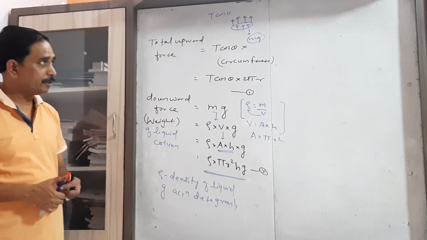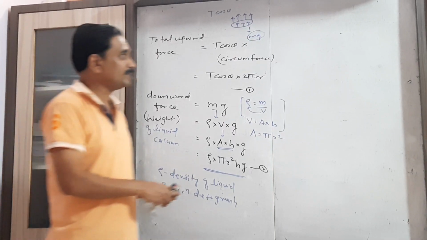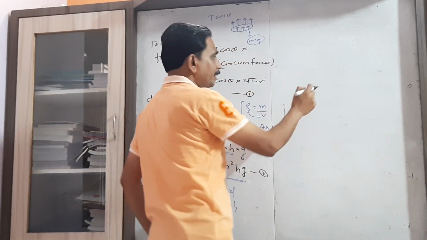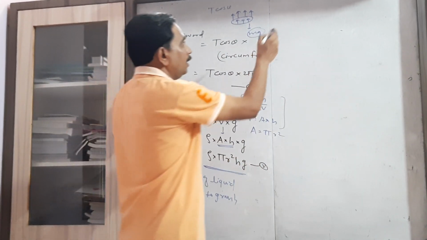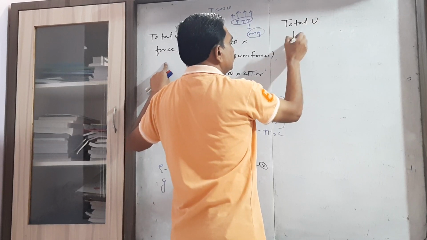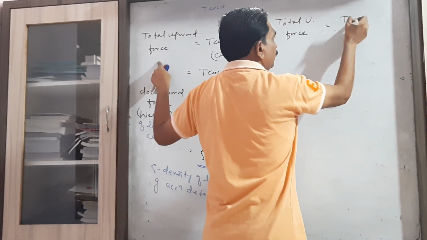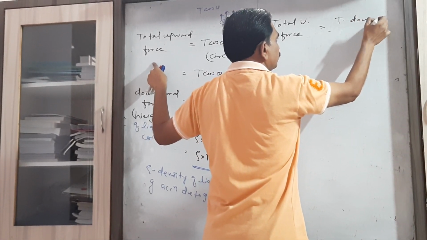Okay. Now in order to obtain stability, the two forces must balance each other. So we have to equate the two forces, that is the total upward force must be equal to the total downward force.